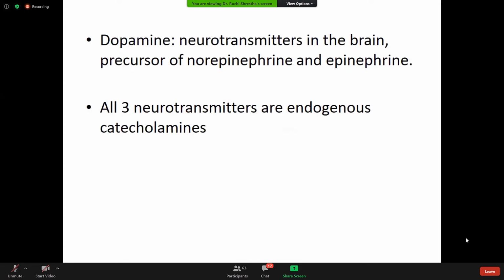So for epinephrine and norepinephrine, first dopamine is the precursor, right? Only after dopamine is formed are epinephrine and norepinephrine made. And all three neurotransmitters, adrenaline, noradrenaline, as well as dopamine, are endogenous catecholamines, meaning they are produced and synthesized within the body.